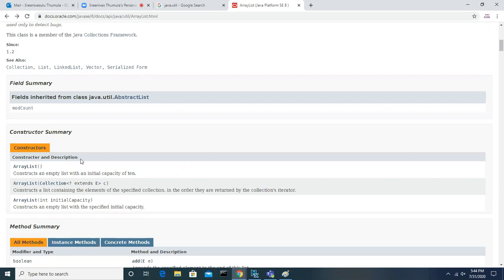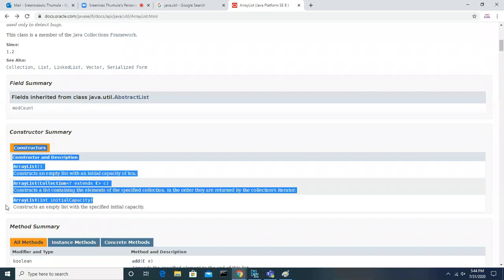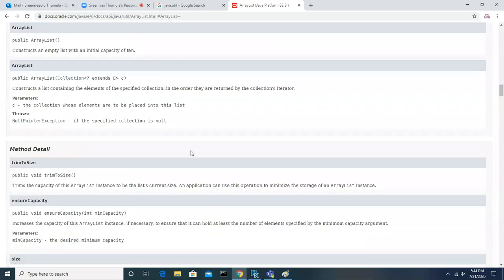In the same way, ArrayList also has three constructors. Look at this. One is the default constructor, and this one has a parameter which takes a collection object, and this one takes the initial capacity.